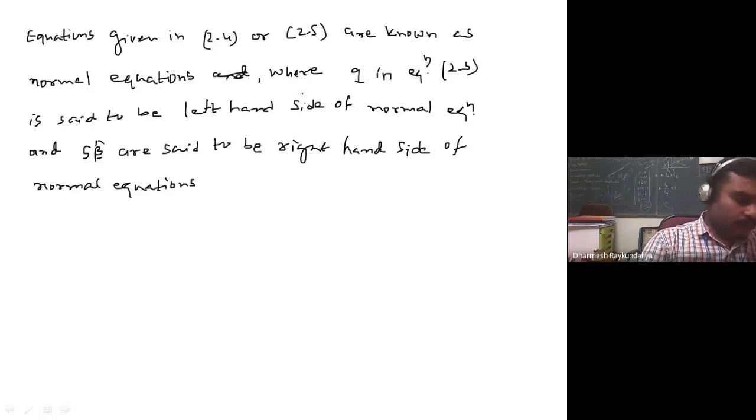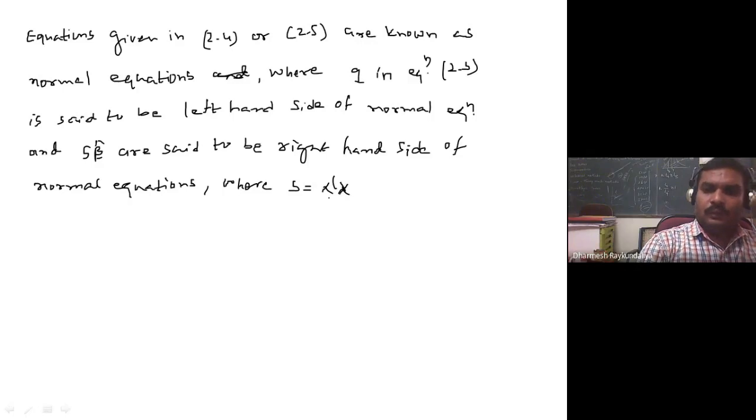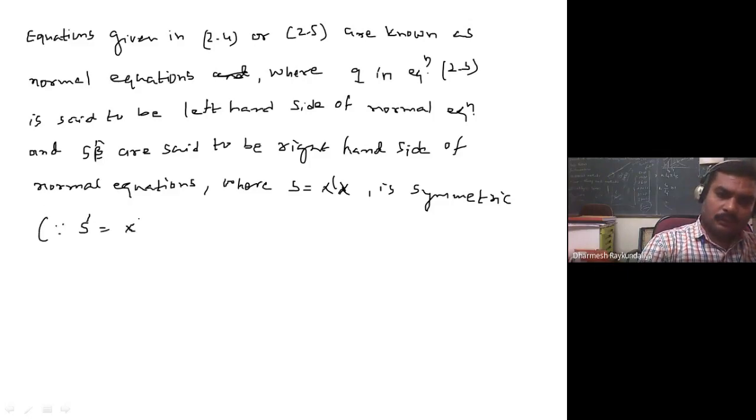Right hand sides of normal equations, where S is equal to X dash X and is symmetric. So if you find out the S transpose, what will you get? You will get again the X transpose X. So S transpose is nothing but S. Why symmetric? Because S transpose is equal to X transpose X transpose, which is equal to X transpose X, and it is S. So S is symmetric.